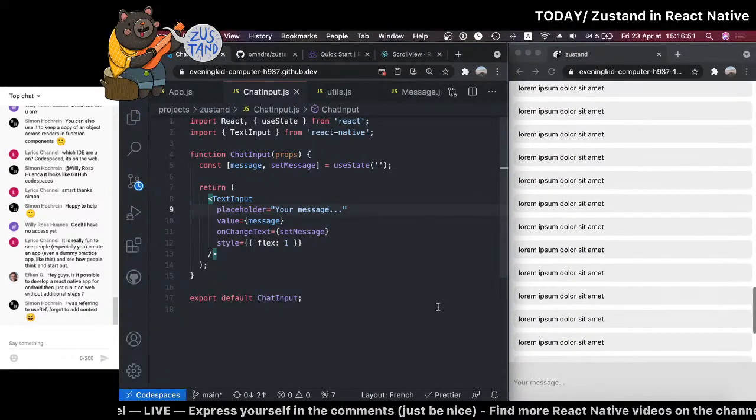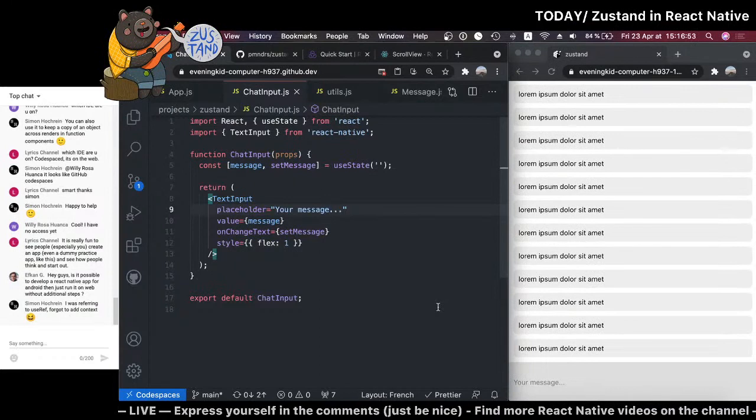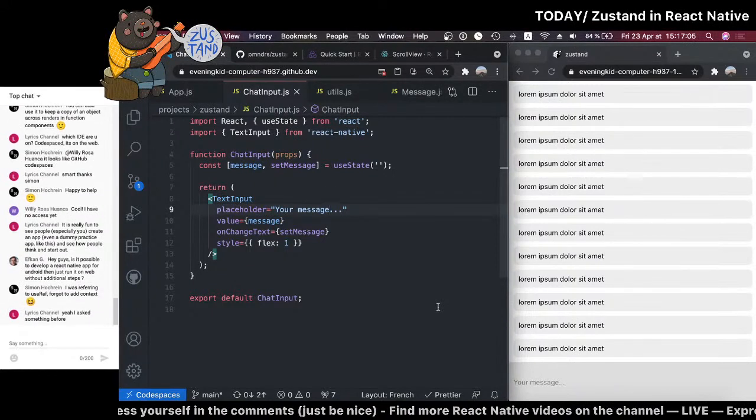Oh, you have no access yet? Willie, you can request that access. You just go on GitHub, Codespaces, and I'm pretty sure you can request access to it. It's really fun to see people, especially you, create an app, even a dummy practice app like this, and see how people think and start out. Is it that different from what you usually do?